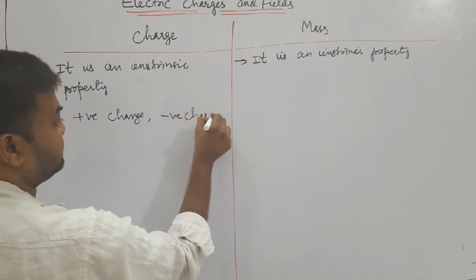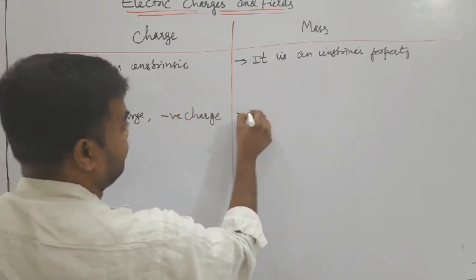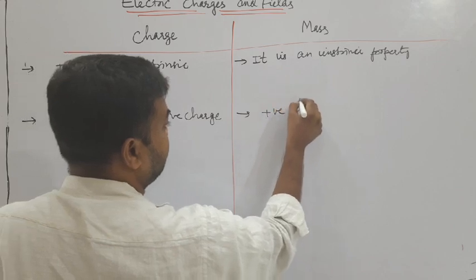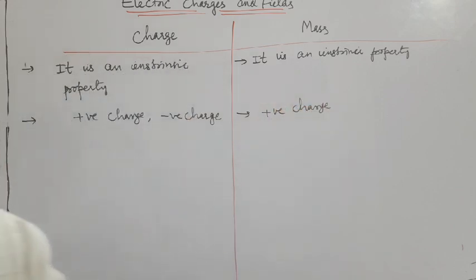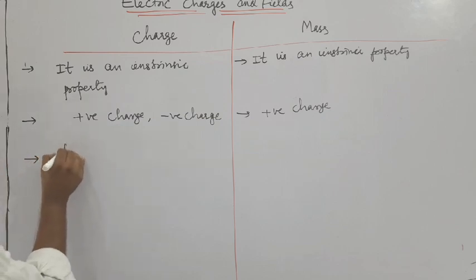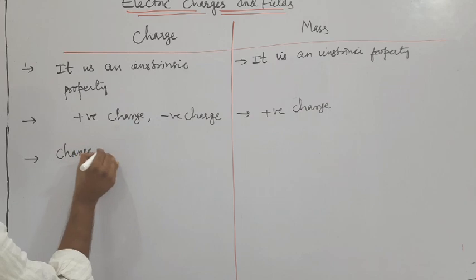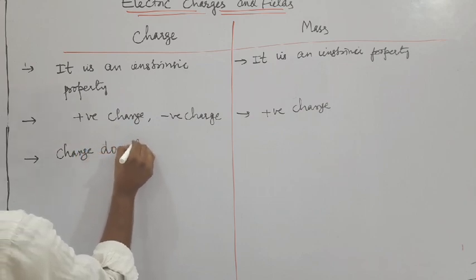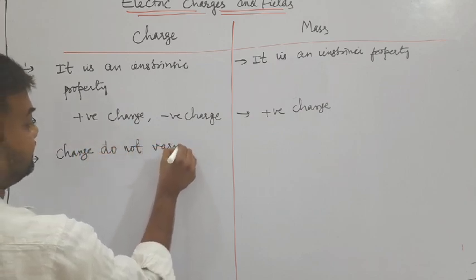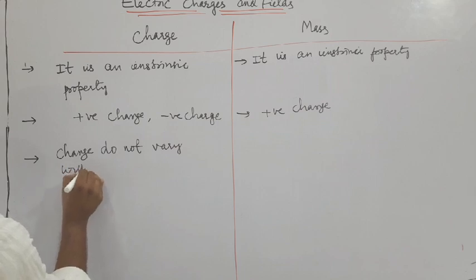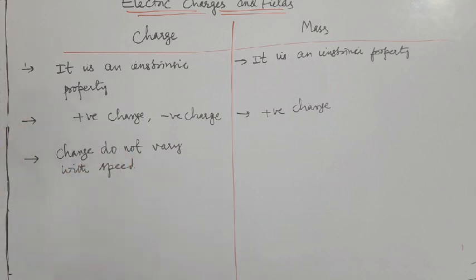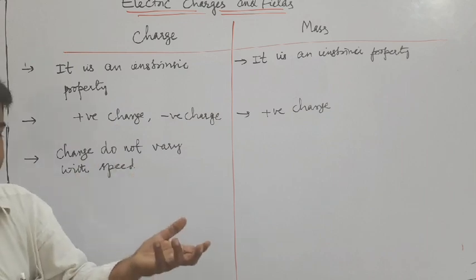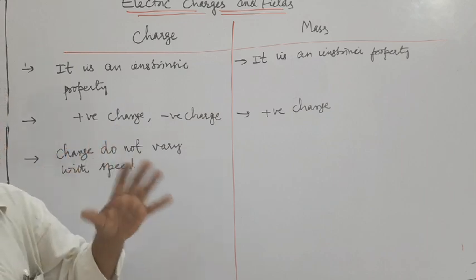We have two types of charges, but mass is always a positive quantity. We don't have any negative mass. And this charge does not vary with speed. The speed తో charge మారదమ్మా. Whatever may be the speed, the charge does not change.